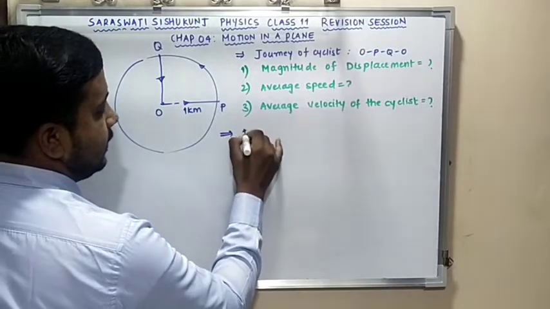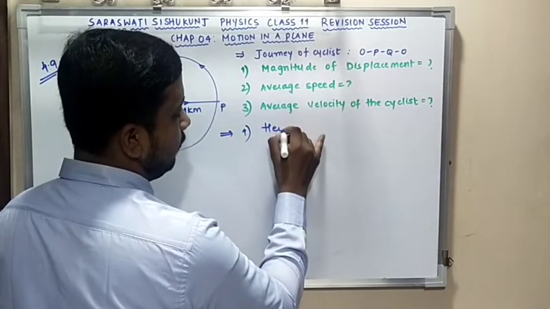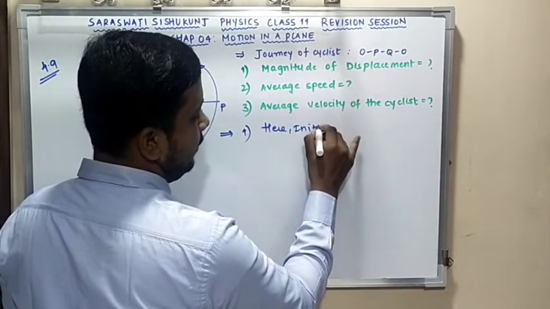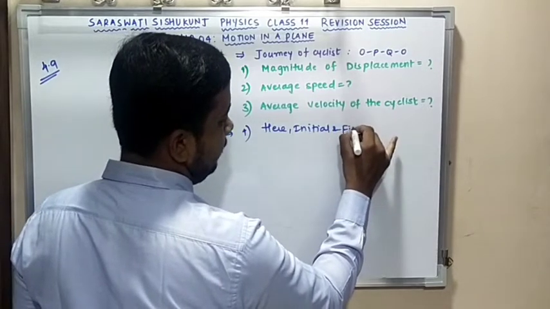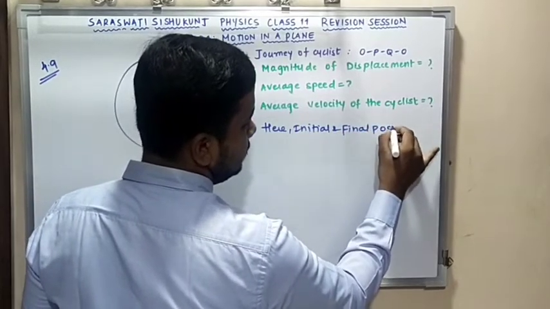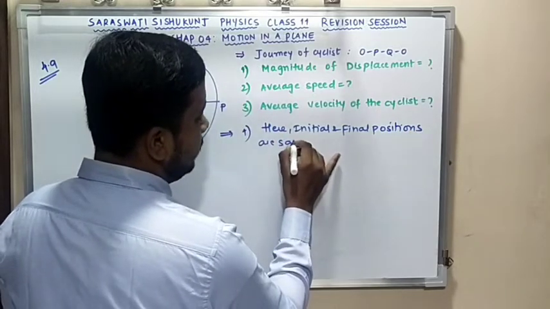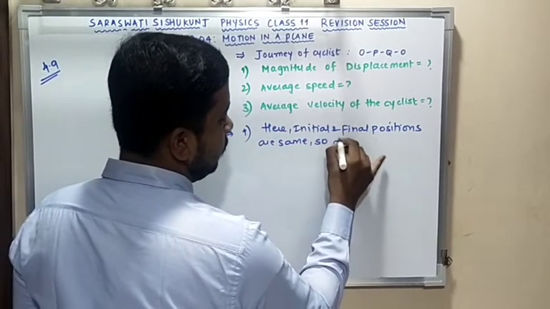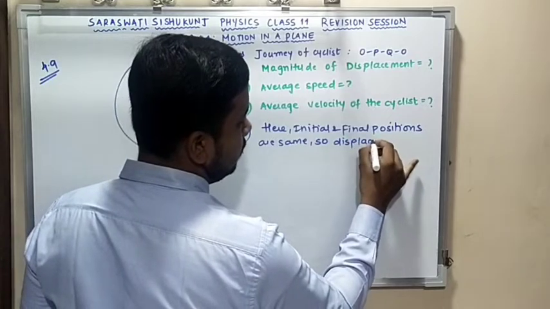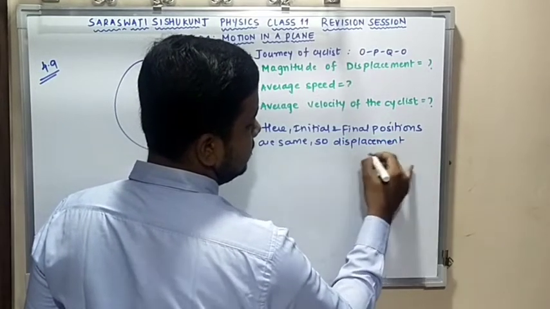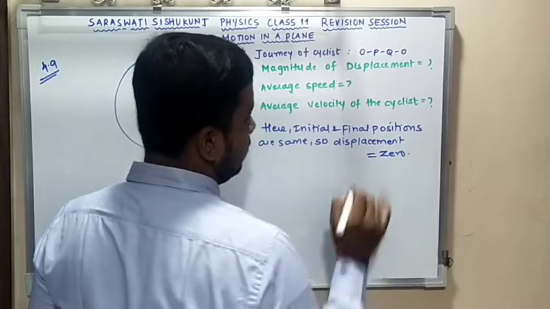For the displacement, I know that here the initial and final positions are the same. So displacement is 0. Clear?